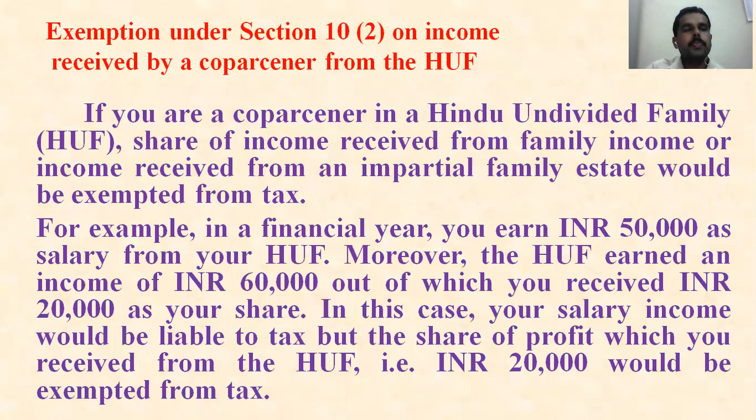The next one: exemption under Section 10(2) on income received by a coparcener from a Hindu Undivided Family. A coparcener is nothing but a member of the Hindu Undivided Family. In the first class, we discussed what a Hindu Undivided Family is, who the members are, who is the head of the family, and what we call him. He is the person who will pay the tax. Here, the share of income received from family income or from impartible family estate would be exempted from tax.